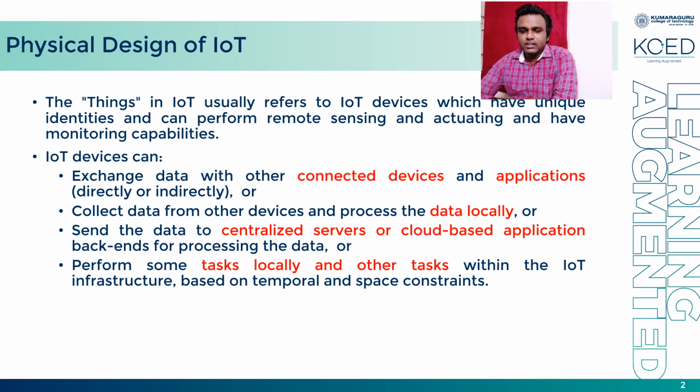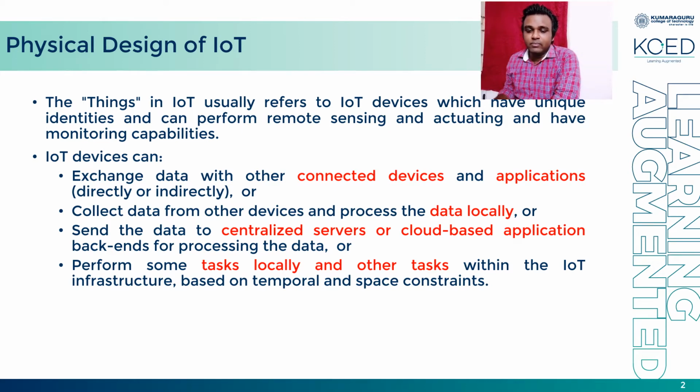In the physical design, the things in IoT usually refer to the IoT devices which have unique identities and can perform remote sensing and actuating and have monitoring capabilities. So these are the variety of capabilities and performance obtained from an IoT thing. The IoT devices can exchange data with other connected devices and applications directly or indirectly.